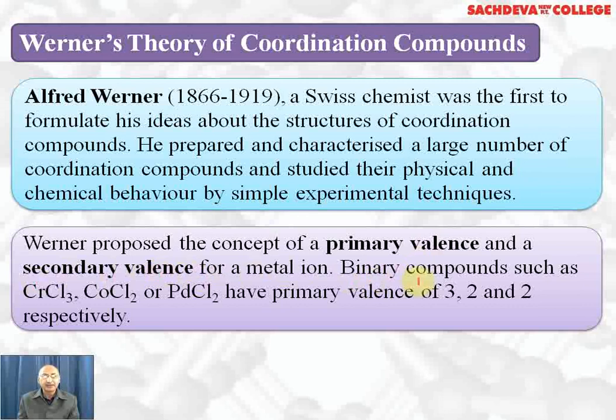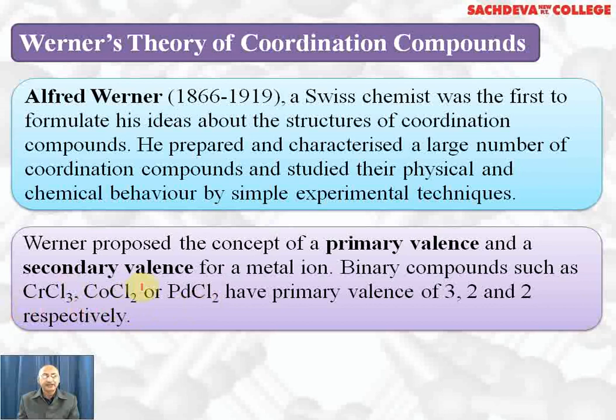The binary compounds which contain two ions, for example CrCl3, cobalt chloride or platinum chloride, have primary valency. Chromium has primary valency 3. Cobalt has primary valency 2. Platinum has primary valency 2 in this compound. So primary valency is satisfied by negatively charged ions.